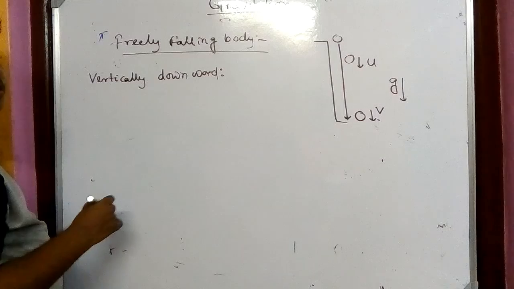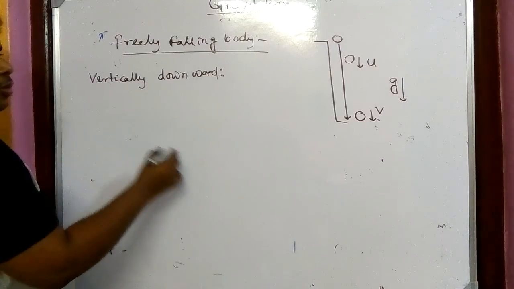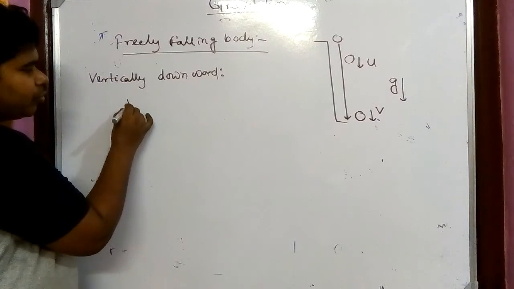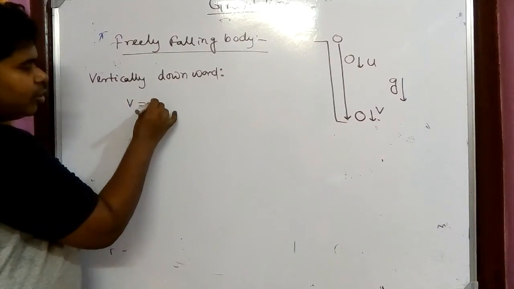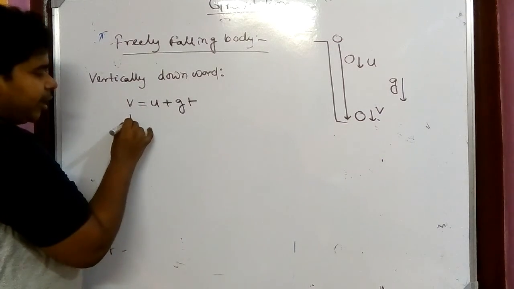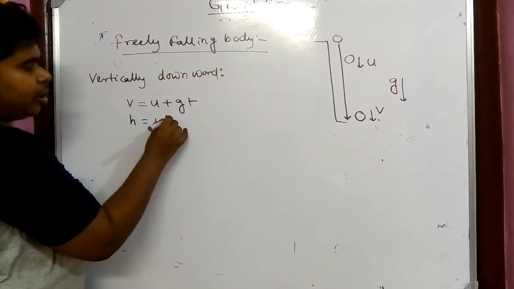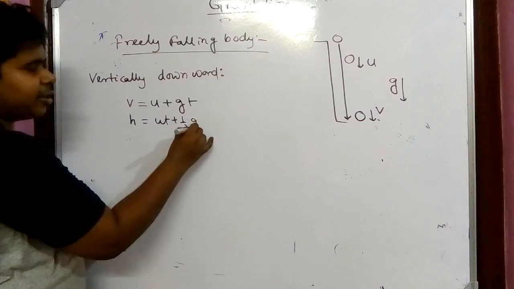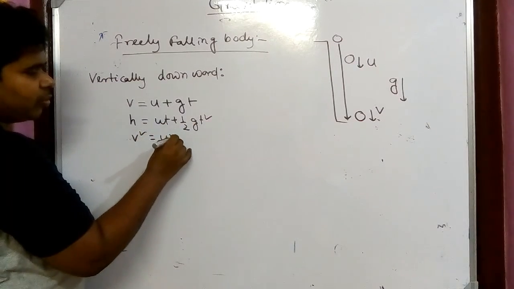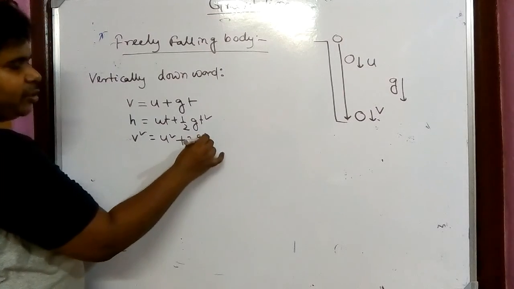What are the three equations? That is the equation of motion, because they are also in a straight line. So the equations of motion will be v equals u plus gt, h equals ut plus half gt square, and v square equals u square plus 2gh.